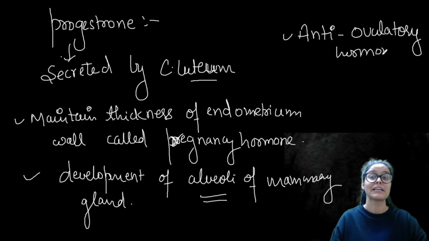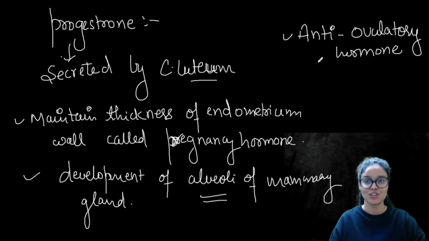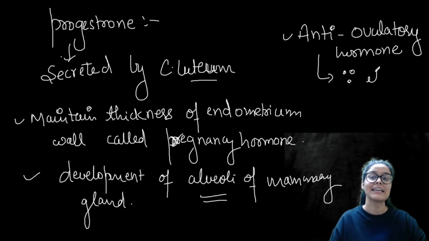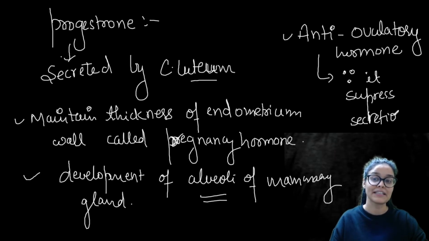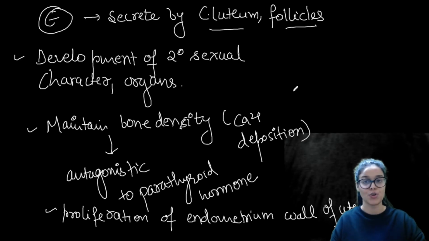Why? Because maximum progesterone suppresses the secretion of LH. Why is it known as anti-ovulatory hormone? Because it suppresses secretion of LH. Very important. Secretion of LH. So these are the purposes of progesterone, right?